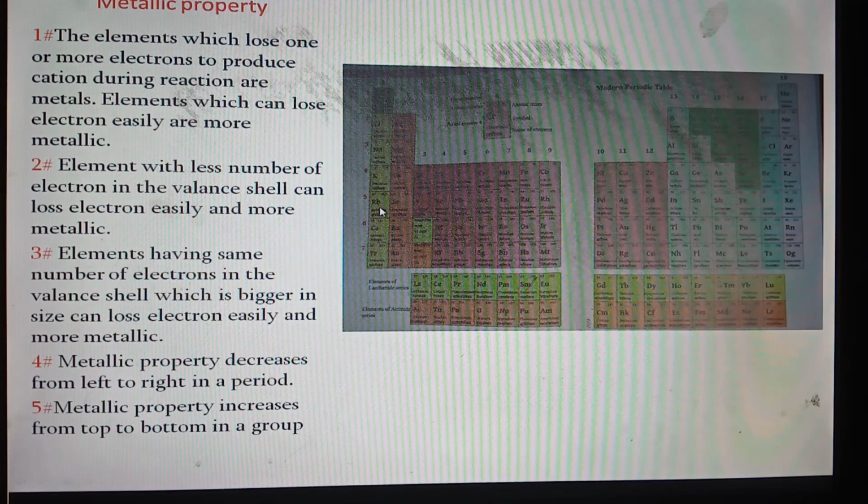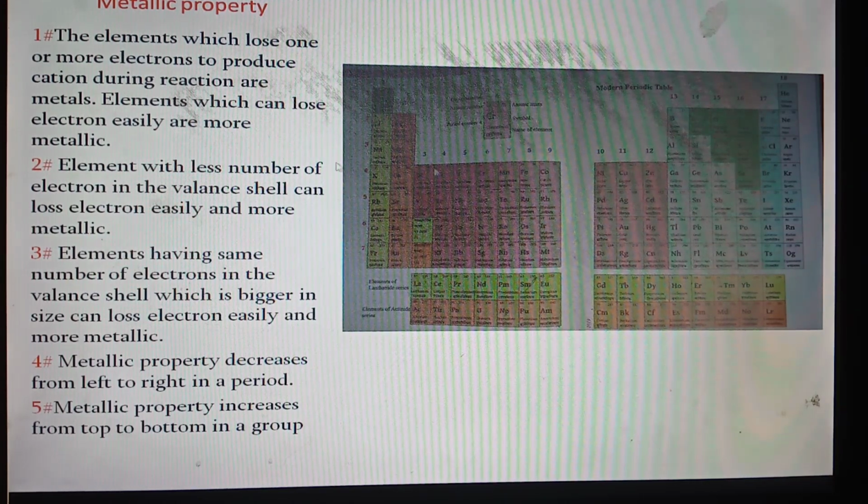But since rubidium has 5 energy levels, it is bigger in size, so the distance between the valence shell electron, which is to be lost by the element, and the nucleus is more in rubidium than potassium. So the electron of the outermost energy level in rubidium is more loosely bound than in potassium. For this reason, rubidium can lose electron more easily than potassium. So rubidium will be more metallic than potassium.